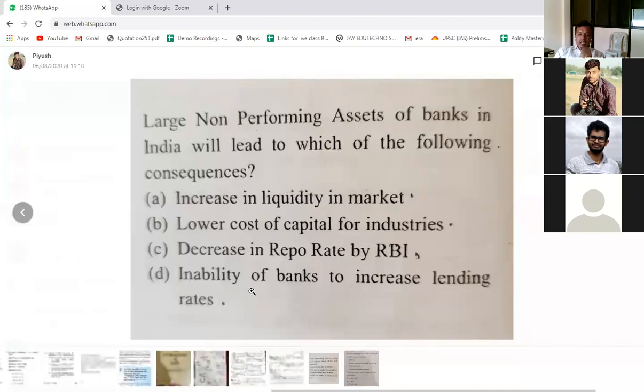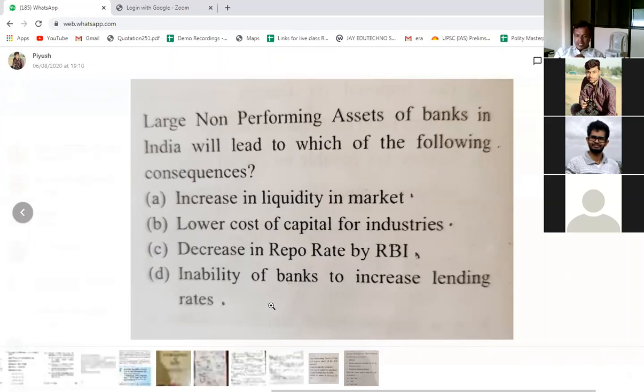And we will see last, inability of banks to increase lending rates. Yes, this could be the consequence of large non-performing assets. Why? Because when the companies or the individuals have borrowed money from the commercial bank, and if they are not giving it back to the commercial bank, then obviously the bank will not be able to lend more money to the people, and that will lead to inability of banks to increase lending rates. Got it?